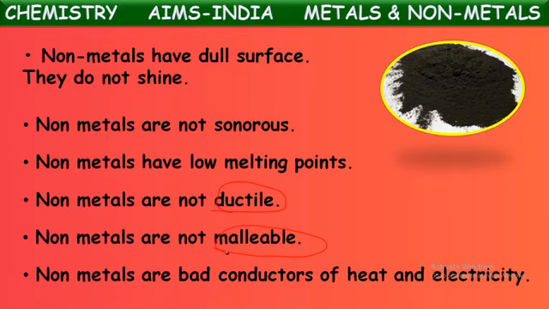One more property. Non-metals are bad conductors of heat and electricity, whereas metals are good conductors of heat and electricity. Metals can conduct electricity and heat through them. That is why most of the electrical wires in our homes are made up of metals like copper and aluminium. Whereas non-metals cannot conduct electricity or heat through them, so they are bad conductors of heat and electricity. They don't have the capacity to conduct electricity or heat through them.